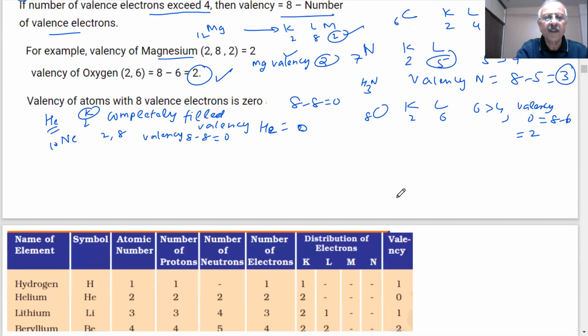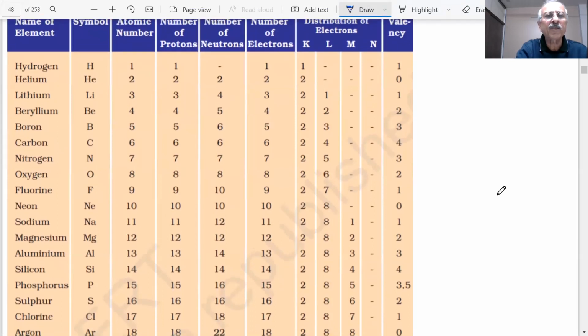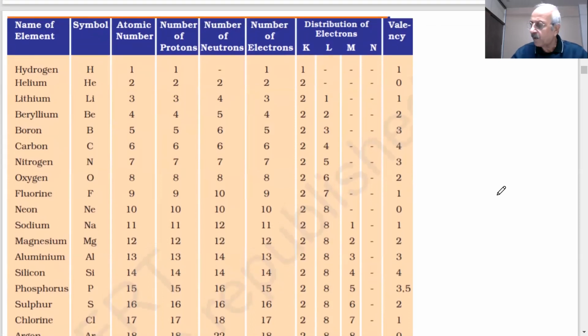Yes, sir. Okay. So a very, very vital table is coming. This table has been taken from the NCERT book, students. The information is very, very important. You be with me. What is the name of the first element? Hydrogen. Atomic number? 1. Number of protons? 1. Number of neutrons? 0. Okay, this is very important. This is the only element which has 0 neutrons. Number of electrons? 1. Distribution? 1. And valency? 1. Okay, that's what we told you.